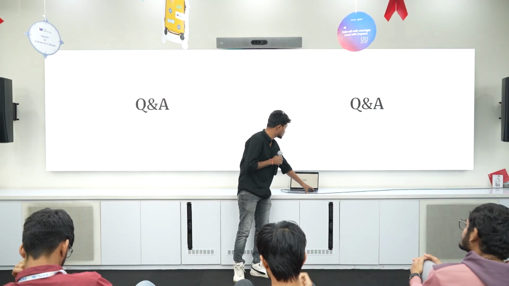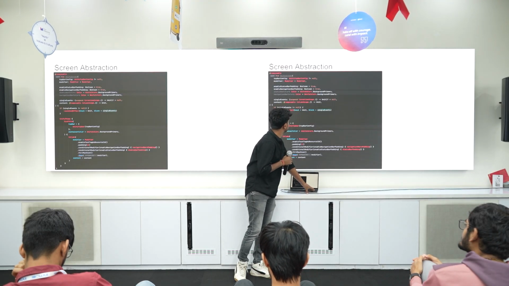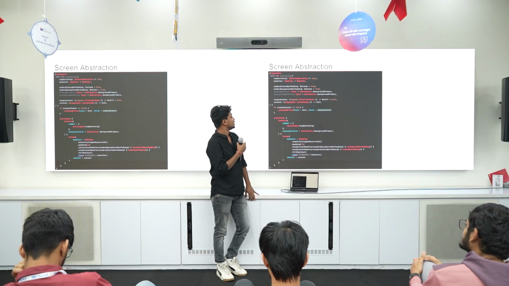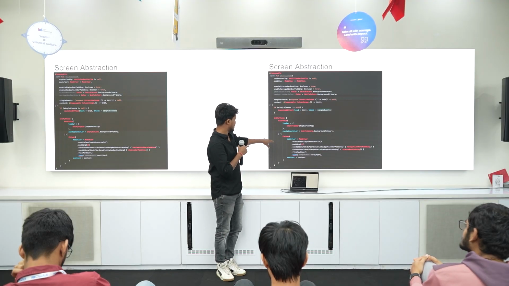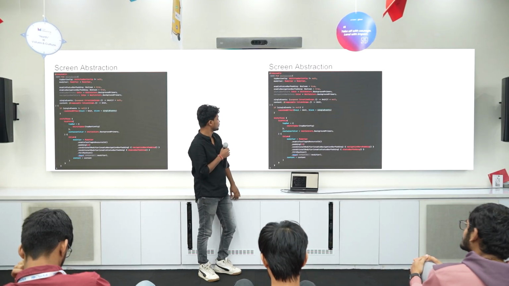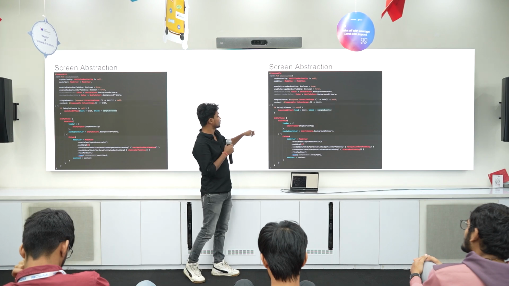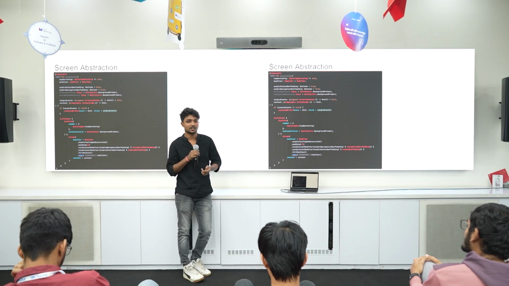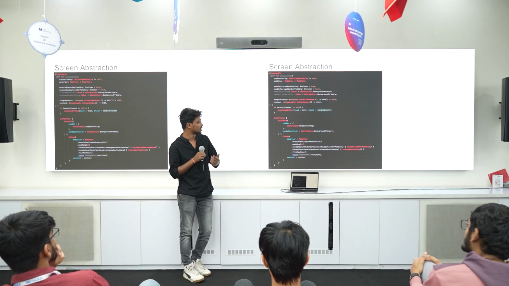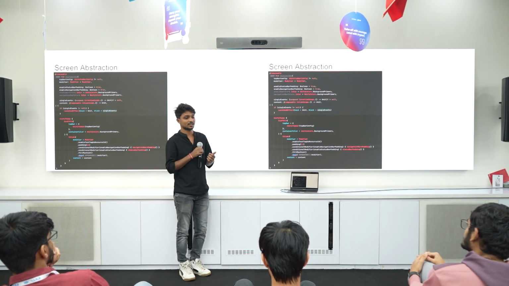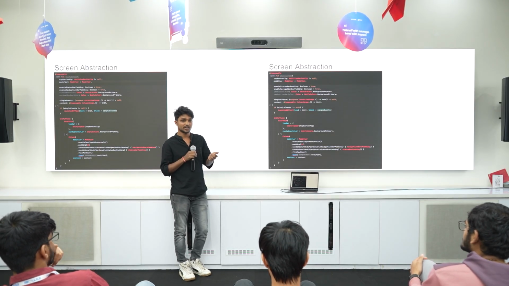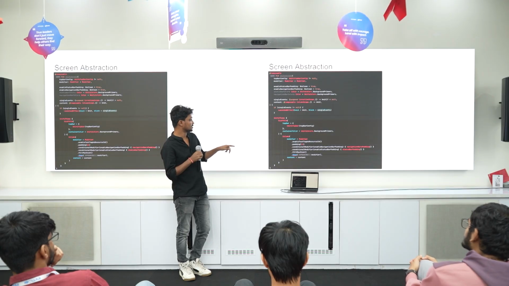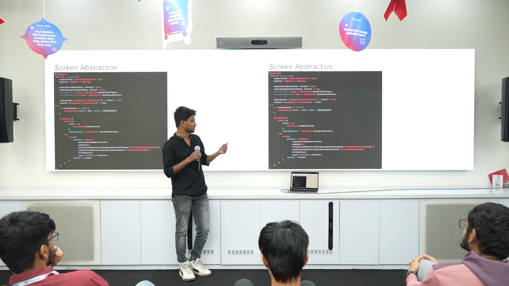So the abstraction which I was showing, I think I missed adding that section of the code, but I'll just tell you. The foundational tokens or dimensions, whatever we showed at the start, you can provide via the Compose local provider, and you can use the colors via that.